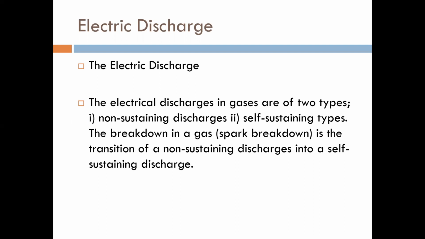There are two types of electrical discharge, non-sustaining discharge and self-sustaining discharge. What is the difference between them? In the non-sustaining discharge, external carriers are required to maintain the electrical discharge in the gases. If the external carriers are not provided, there is no discharge in the gases. The breakdown in the gases is the transition of non-sustaining discharge into self-sustaining discharge. Now next, see here.